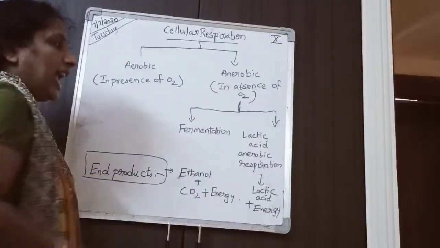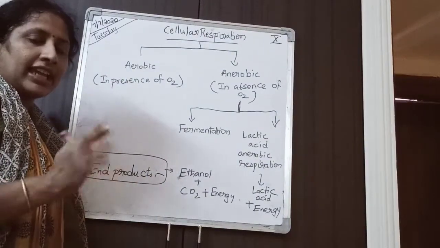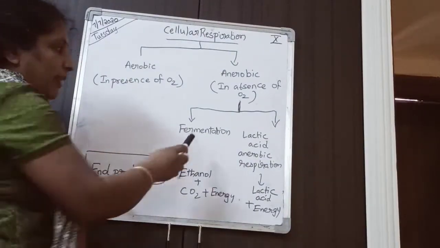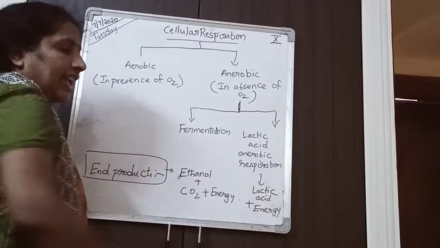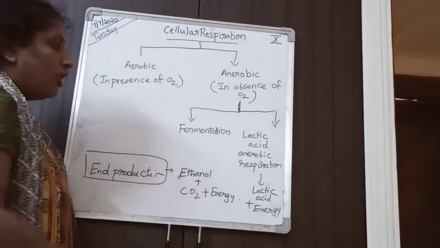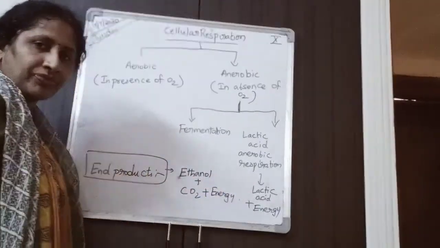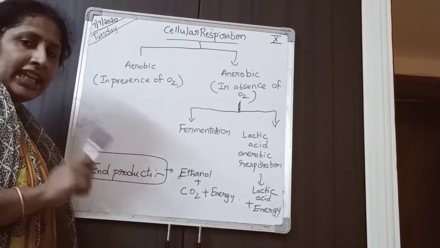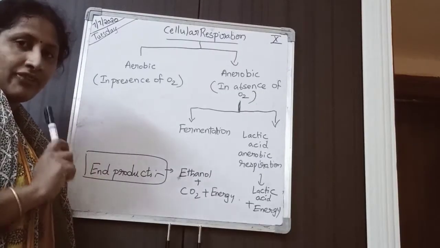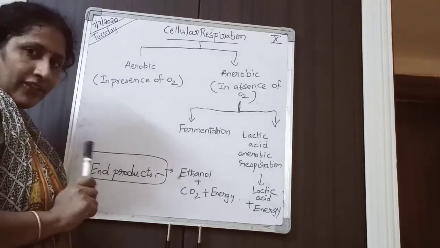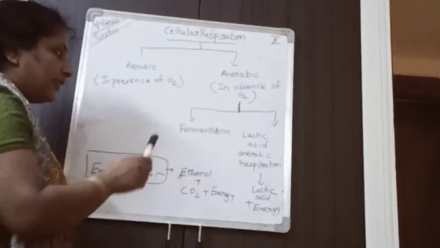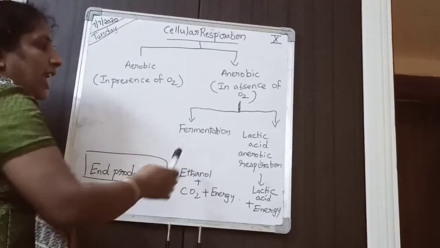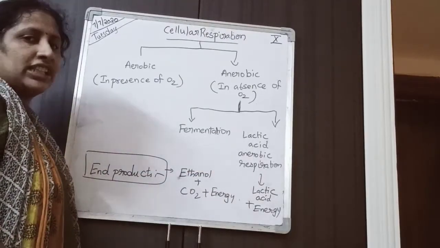Anaerobic respiration is again of two types, fermentation and lactic acid anaerobic respiration. Fermentation we have seen in yeast. Yeast is a unicellular fungus. In that, fermentation occurs.